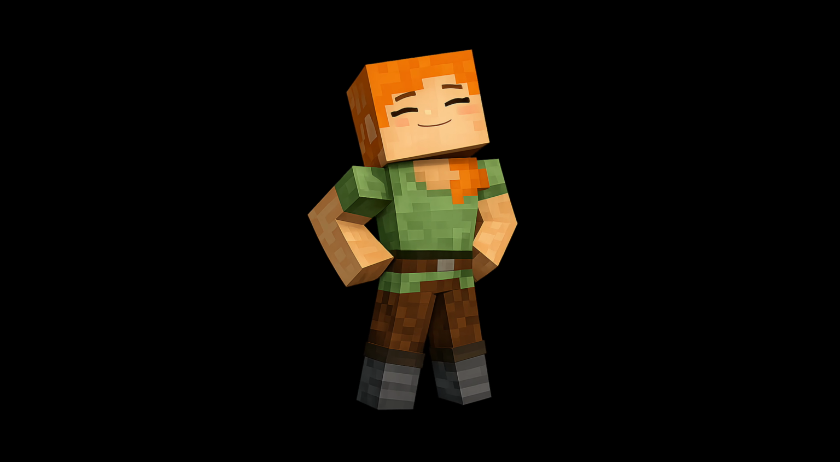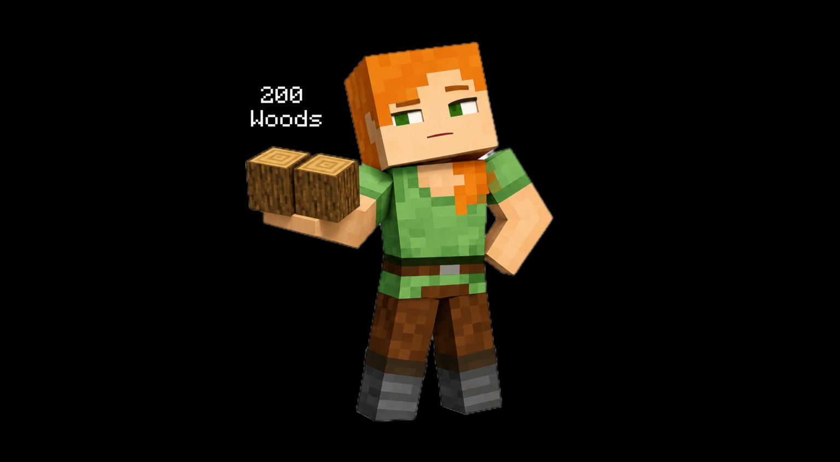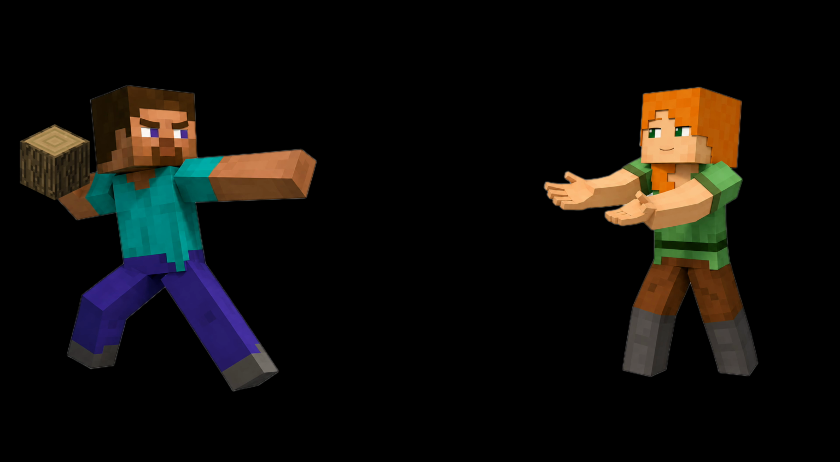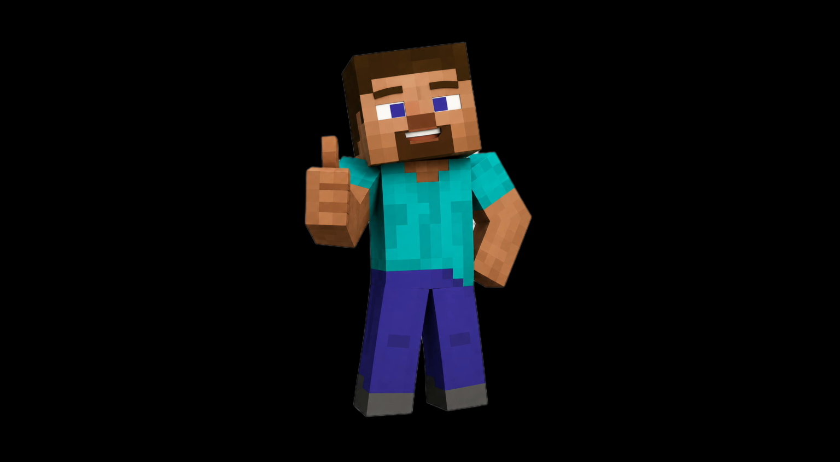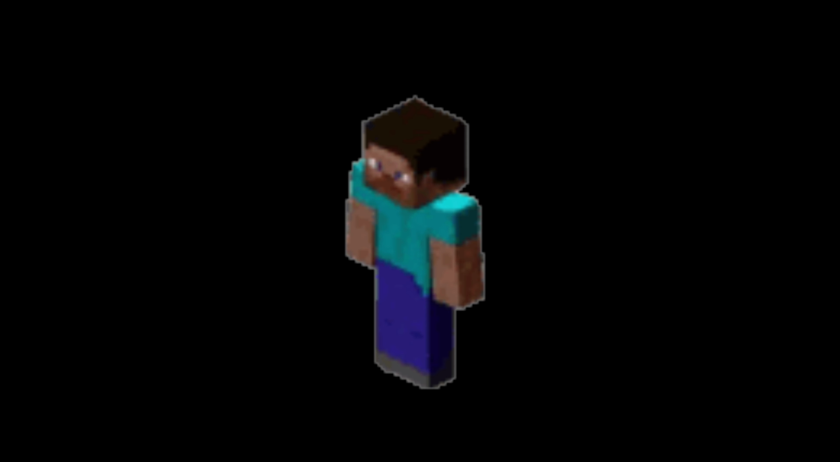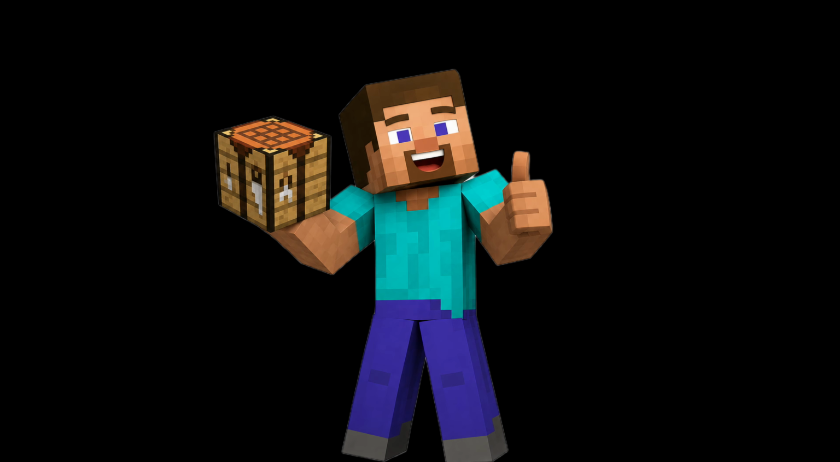Alex is happy to help. She offers to give him 200 wood right now. But he has to pay it back with interest, and she explains the first option clearly: a simple interest loan. That's 200 wood at a 20% interest rate for 2 years. The interest only counts on the original amount every year. Steve thinks it sounds fair, agrees, and takes the wood, happily running off to start building.